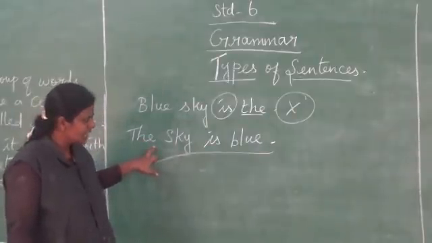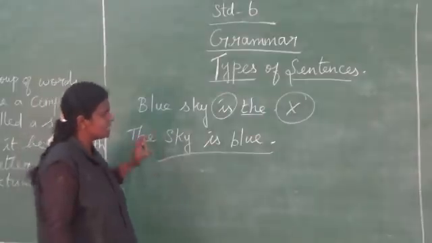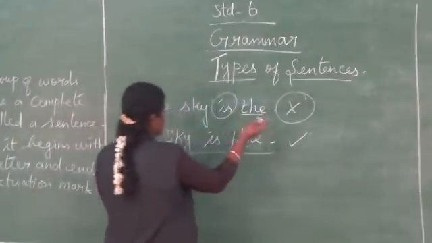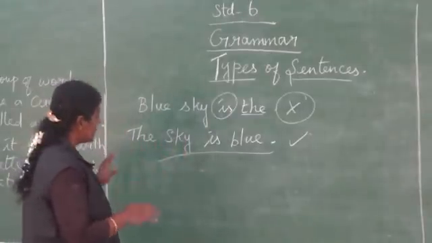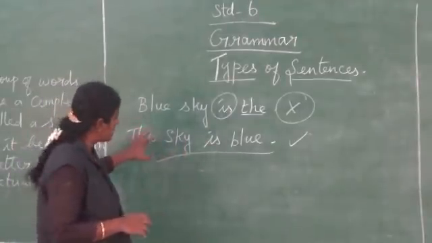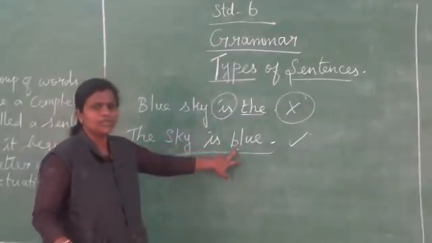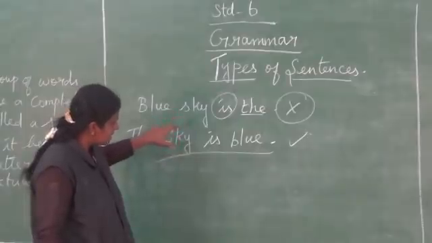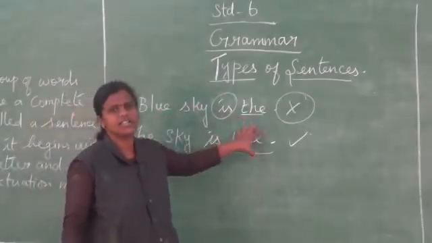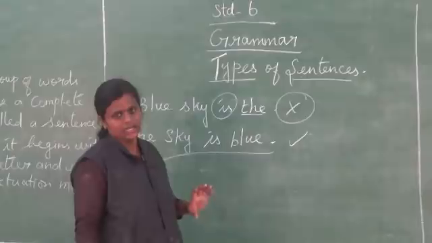Yes, so this sentence is correct. We rearranged the words to give a complete meaning, so it is called a sentence. The sky is blue. What is the meaning of this sentence? It refers to the sky being blue in color.